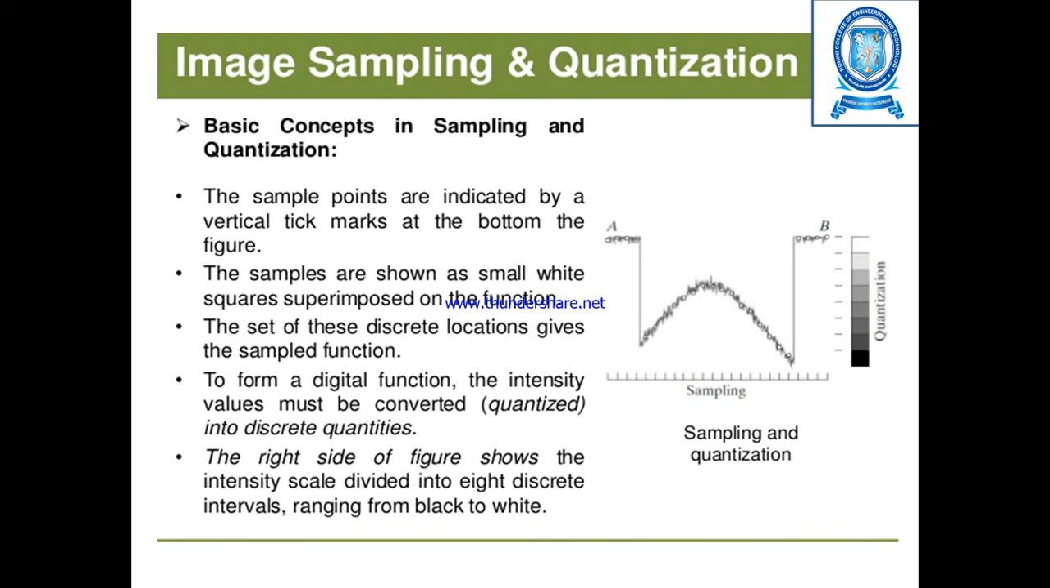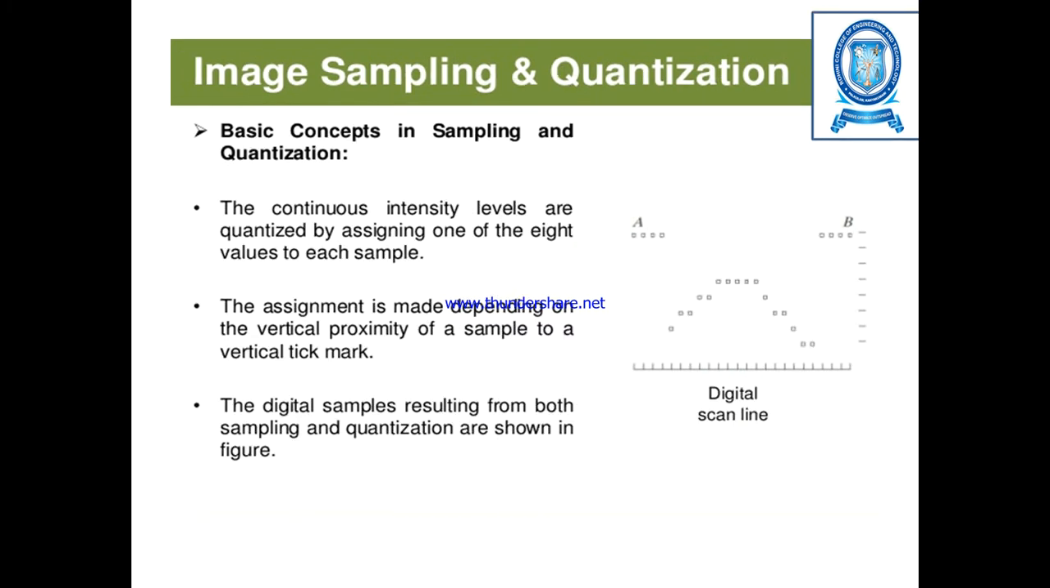We get quantized into discrete quantities depending upon the various gray levels, ranging from black to white, as we divide the gray levels into 8 discrete interval levels, where each of the discrete interval levels indicates different black and white gray levels. According to the output noise obtained in the sampling process, we map it onto these quantization levels, and this digital scan is also mapped with the quantization levels.